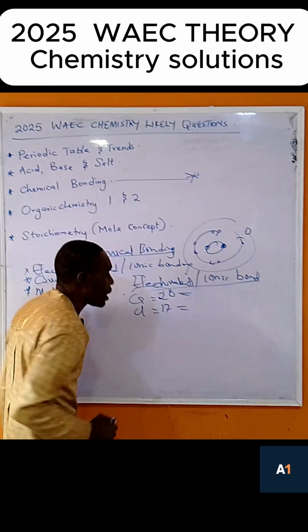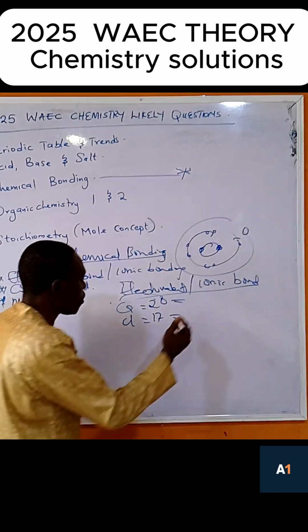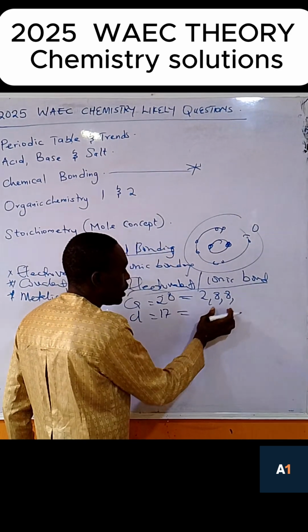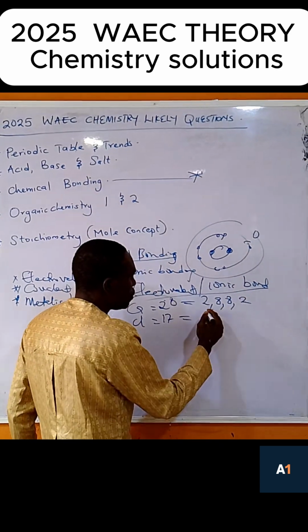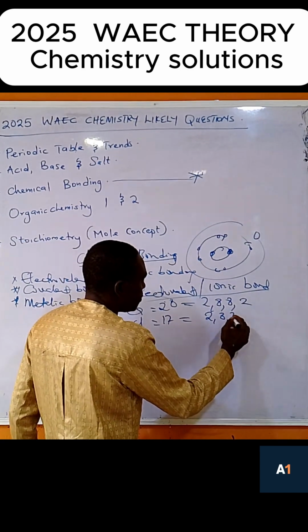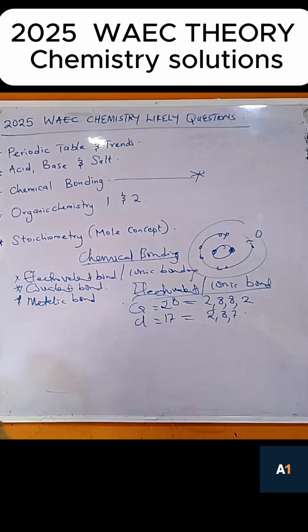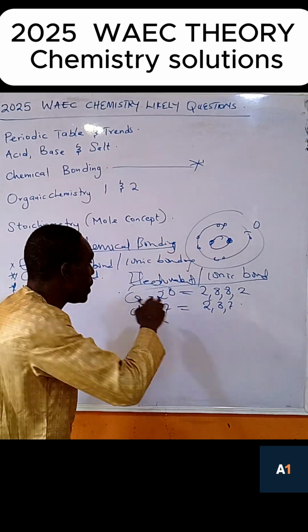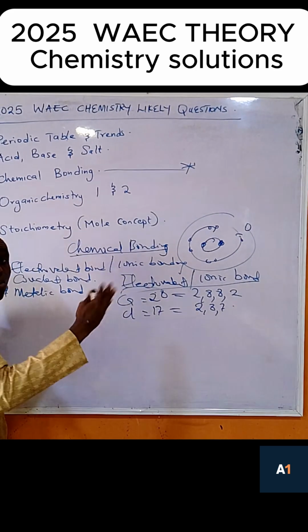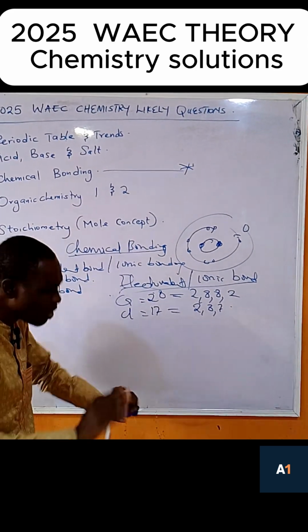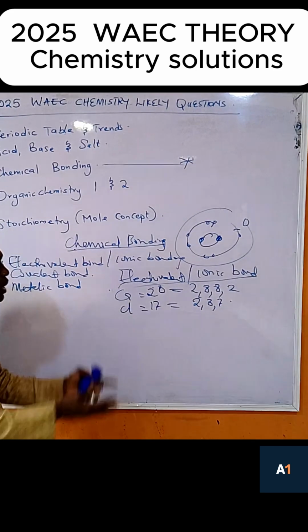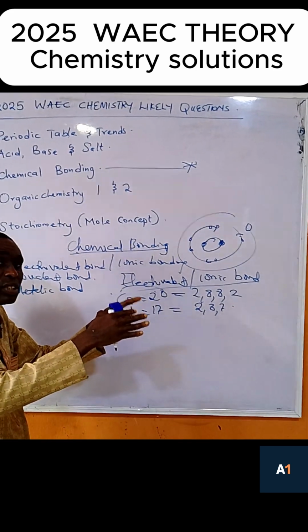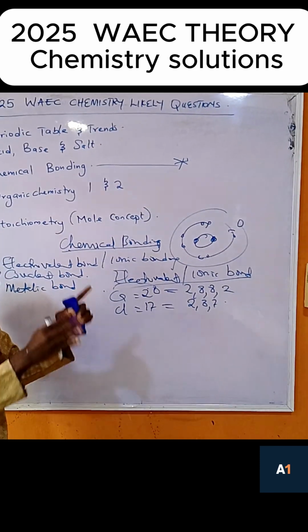Let's bond it. Let's find the chemical combination of this. Then we have 2, 8, 8, then this is 18, having 2 outside. Then this one will be 2, 8, 7. Now if you look at this critically, this method will tell you how to write the various chemical formulas perfectly. Because in some cases they can ask you, that's why I say this one has many combinations. You can use it to solve many things.